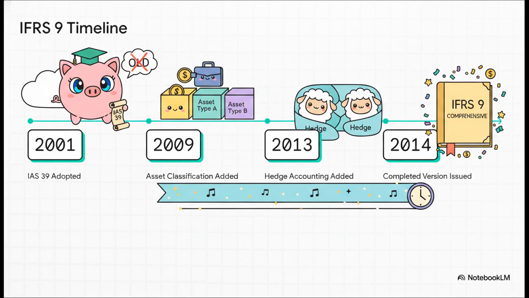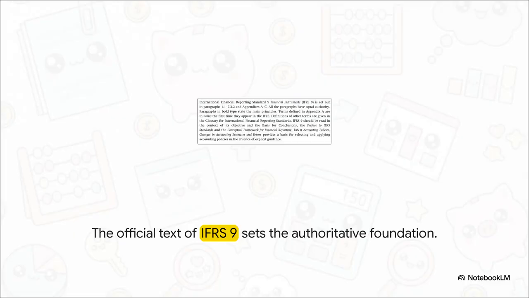We got the classification rules in 2009, hedge accounting rolled out in 2013, and finally the complete, fully baked version dropped in July 2014. And honestly, looking at the actual text of the standard, you can immediately see why we need to translate this heavy regulatory jargon into an engaging story. I mean, paragraphs like 1.1 through 7.3.2 lay down all the main principles, but reading it straight through, it's literally like reading a dictionary to learn a new language. So let's abstract this whole thing into our life cycle model, starting right at the very beginning.